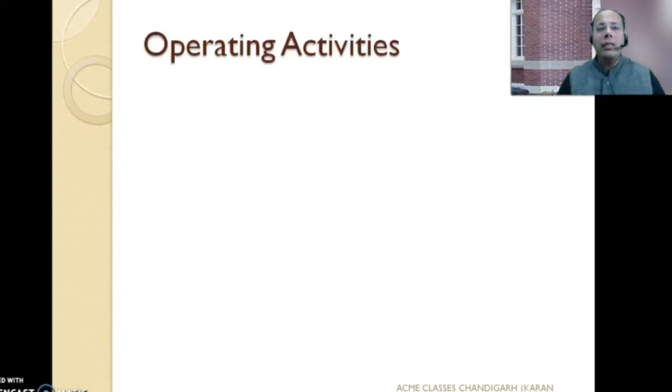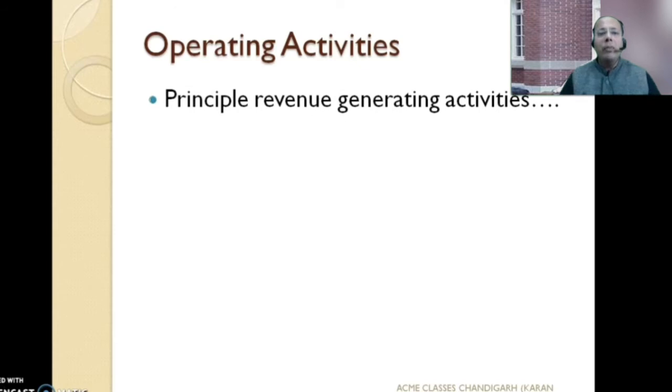So the next terminology that can be asked of is what is an operating activity? The very simple answer to that is operating activities are the primary revenue producing activities of the business. Let us take a few examples. Let us take an example of a textile company. What is the basic business of the company? And the answer to that question is just produce cloth.